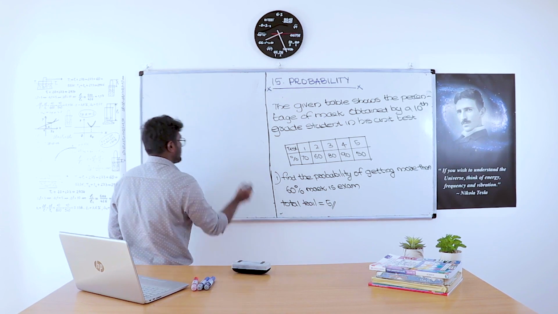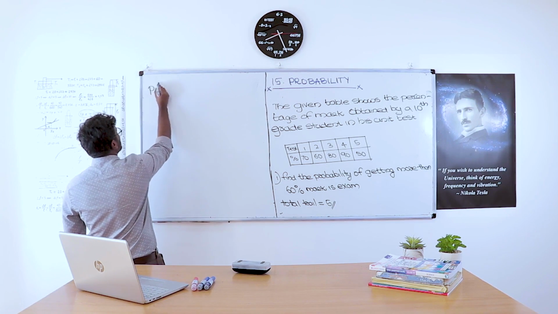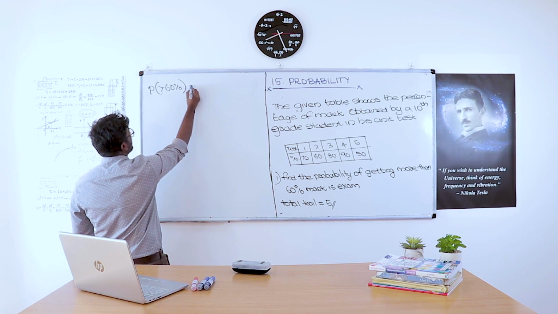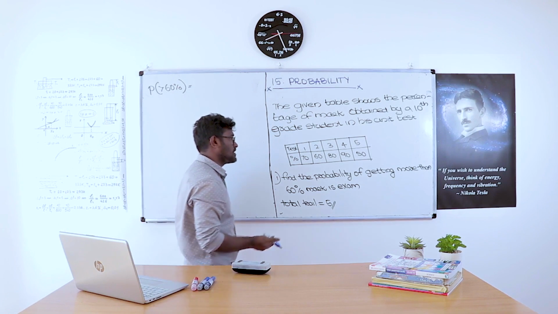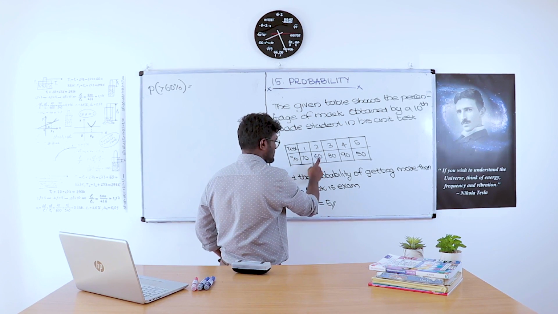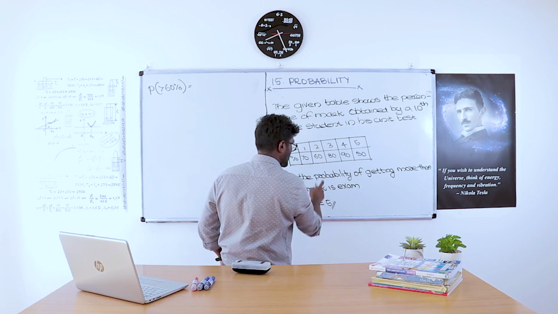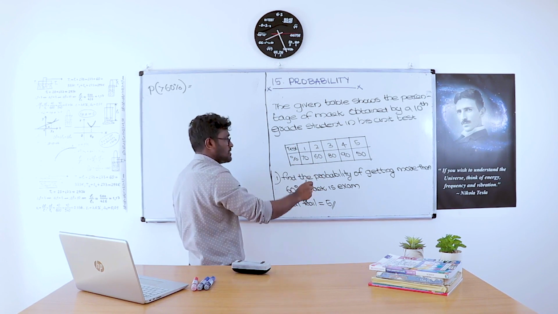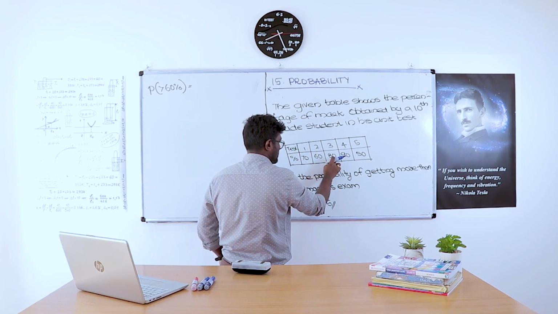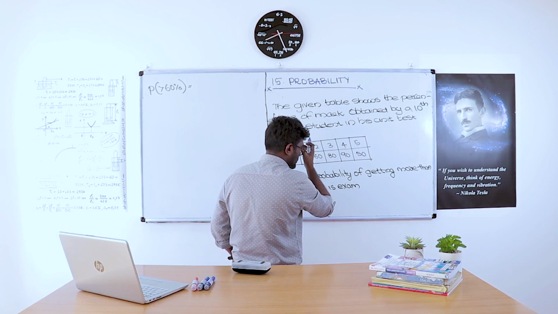Now find the probability of getting greater than 60 percentage. How many times did he score more than 60 percentage mark? This is not included because this is 60 percentage. We want to find out getting more than 60 percentage. 70 percentage is more than 60 percentage, 1. 80 percentage is more than 60 percentage, 2. 90 percentage is more than 60 percentage, 3.